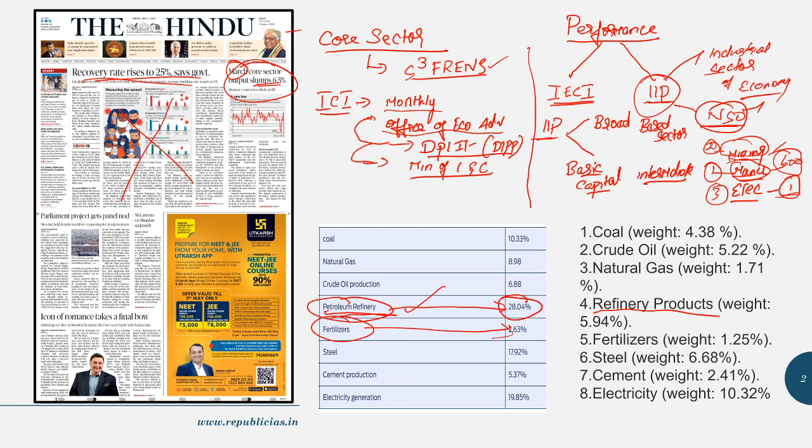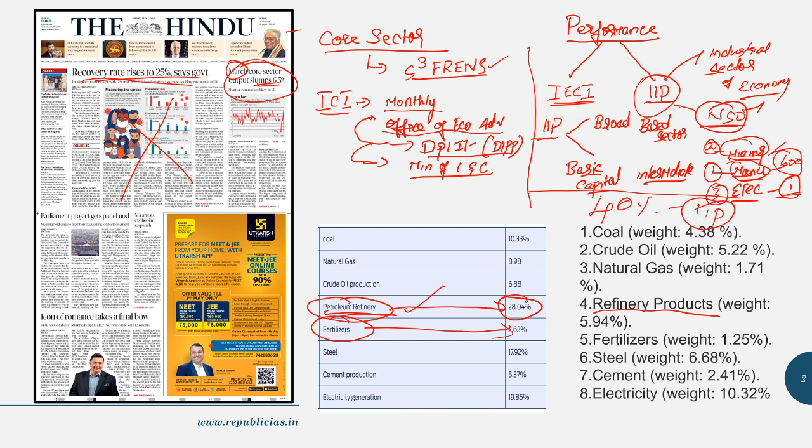Okay, so what role do these 8 core industries have in this IIP? These 8 core industries constitute nearly about 40% of the weight in IIP. I would have given you a table here.